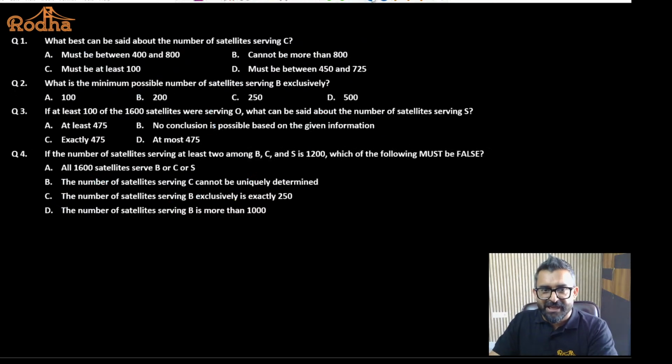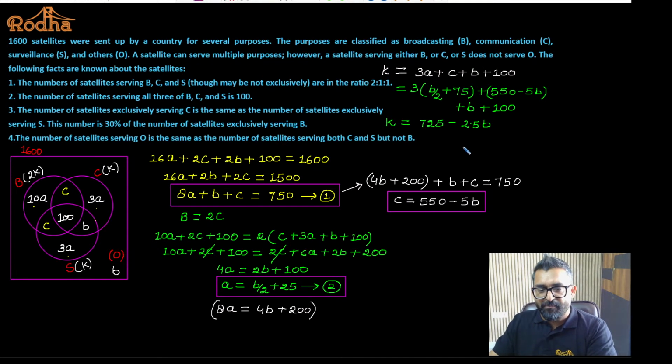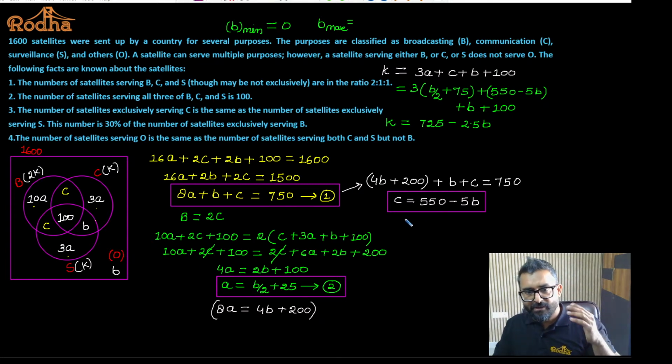Now the question is asking us to find out the range of K. Okay. Now B, what is the minimum value for B I can generate? B minimum is what? If I look at the values, B minimum is 0. And what is the value of B maximum? If I look at this particular equation in terms of B, we have to find out the value of B. This will not result in anything.